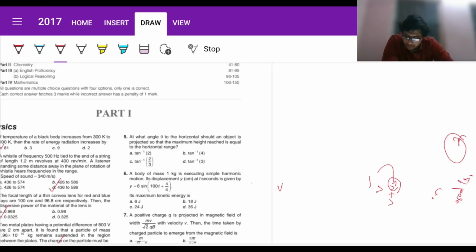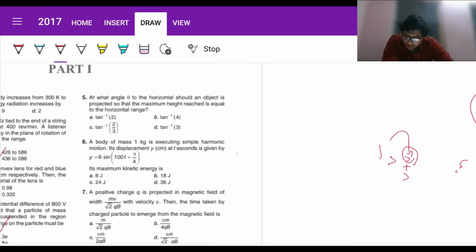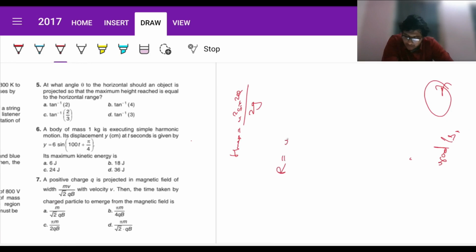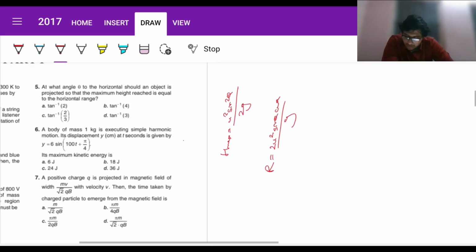Fine. So question number 5: at what angle theta to the horizontal should an object be projected so that the maximum height reached is equal to its horizontal range? What is the maximum height reached? U squared sine squared theta by twice g, if the projection angle is theta. What is the range? Twice u squared sine theta cos theta by g. Already discussed this earlier. Fine. They're saying that it should be equal.